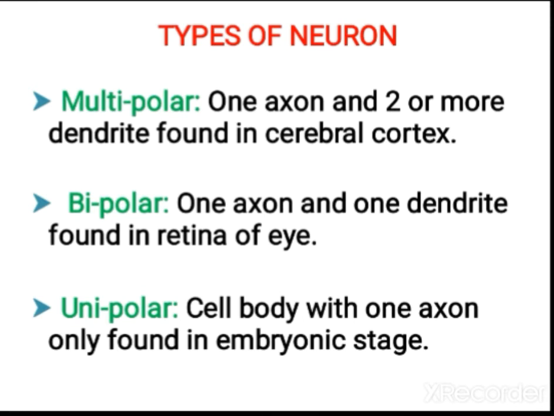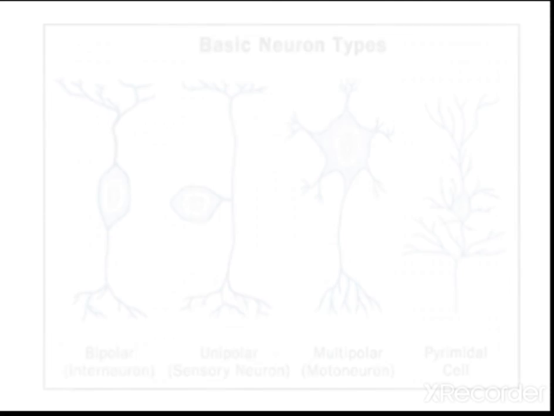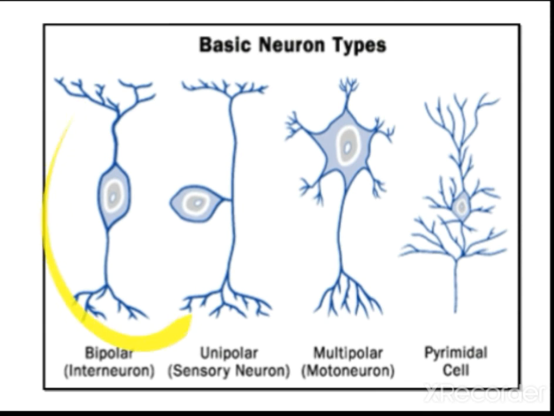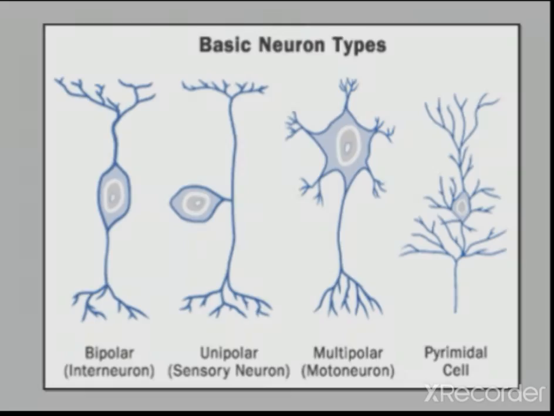The types of neuron can be multipolar, bipolar or unipolar. Multipolar means one axon and two or more dendrites. Bipolar has one axon and one dendrite, and it is seen in the retina of the eye. Unipolar is a cell body with one axon, and mainly you can see this in the embryonic stage. Now let us see the diagram of these neurons. This is a bipolar neuron, this is a unipolar neuron, this is a multipolar neuron, and this is a pyramidal neuron.